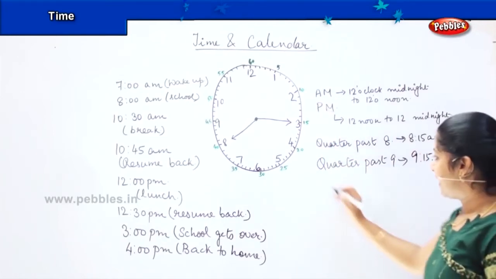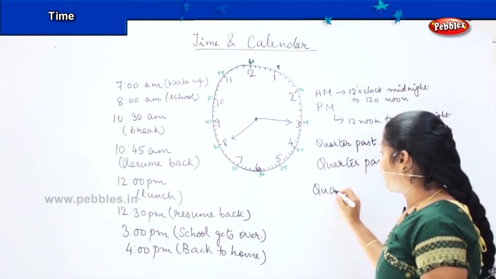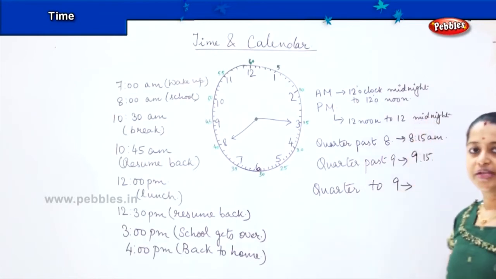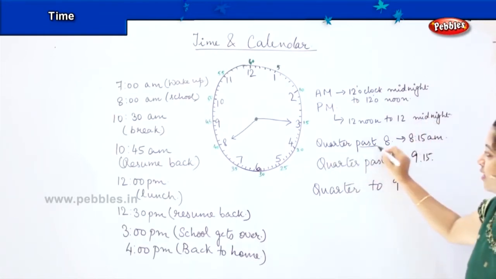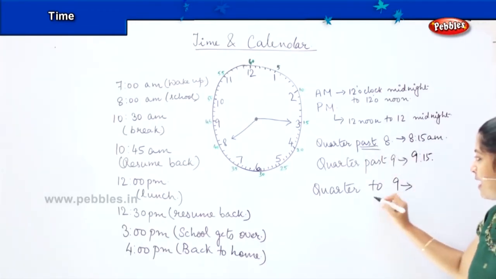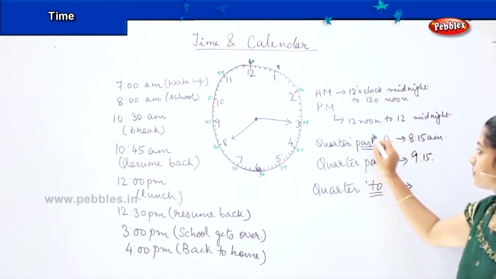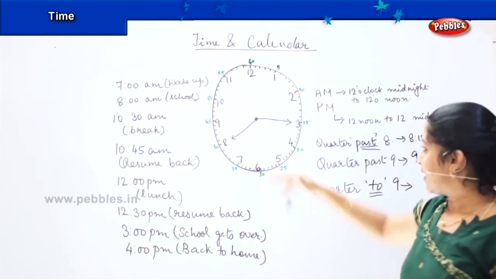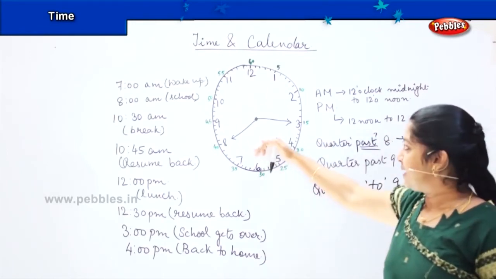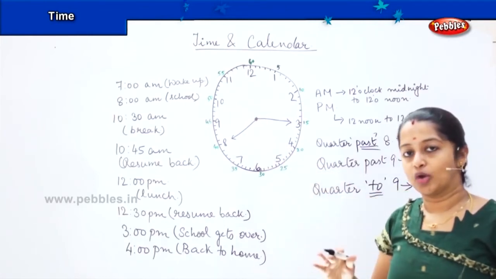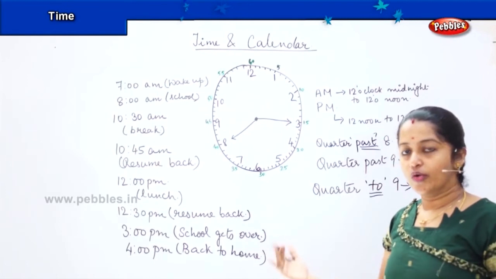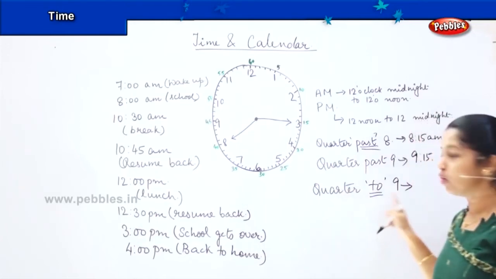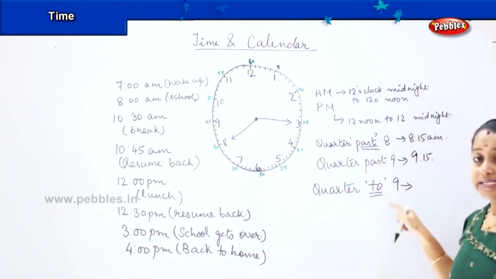Okay. Now, the next thing you will be hearing is quarter to 9. Do you notice, children, the difference here? Here I am using the word past, whereas here I am using the term to. So, what is the difference between the two? Past means something which is already over. So, when I say quarter past 8, it means that 8 o'clock is already over, and I am talking about the quarter which is already over of 8. Which means 15 from 8. It becomes 8:15. When I say quarter to 9, it means that 9 o'clock is still not over.